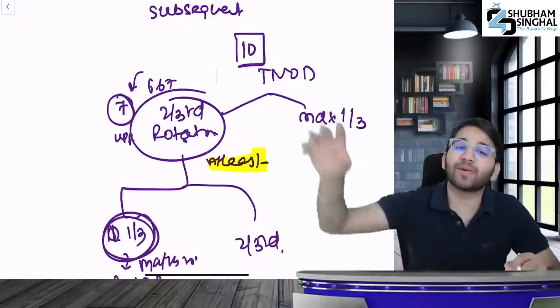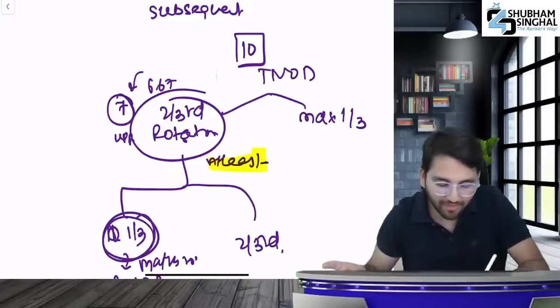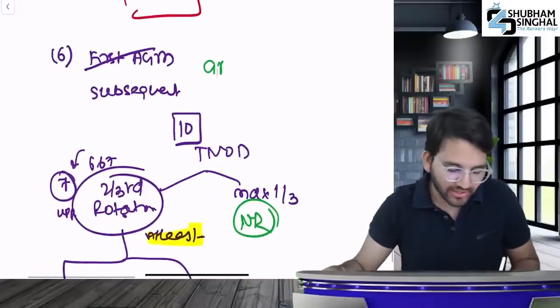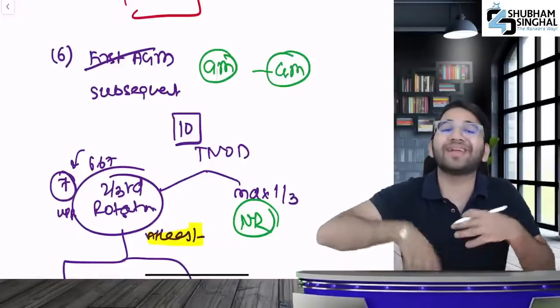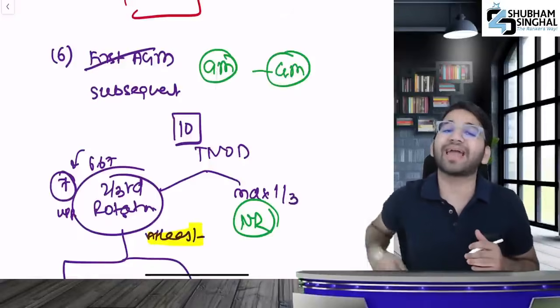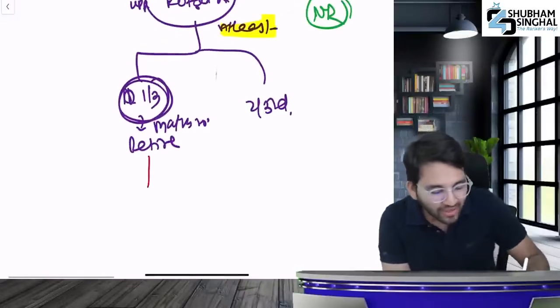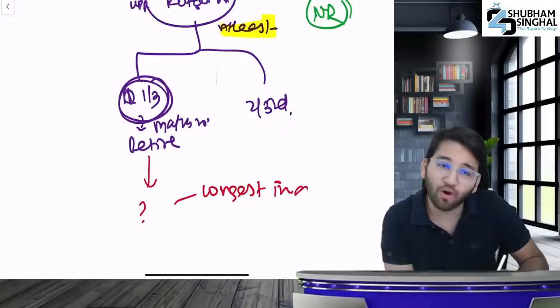So what did I say? Of the total number of directors, 2/3 will be rotational directors. A maximum of 1/3 will be non-rotational directors. Now, who will retire? A director who is appointed in general meeting can retire in general meeting. Moreover, if the director is not appointed in general meeting, he will not retire in general meeting. Will you do the calculation in this way? The question is, who will retire? The one who has been in the office the longest will retire, the one who is the oldest in the office.